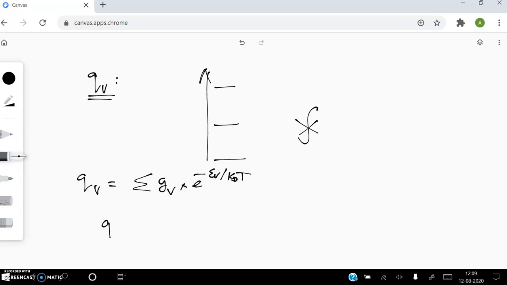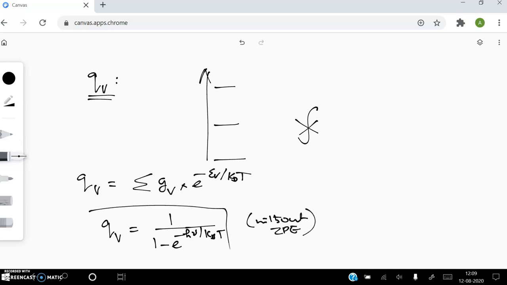If you derive it, you will get the final expression QV equal to 1 by 1 minus e power minus h nu by kBT. You will get this formula if you assume it is without zero point energy. This is the formula for the vibrational partition function: QV is equal to 1 by 1 minus e power minus h nu by kBT.